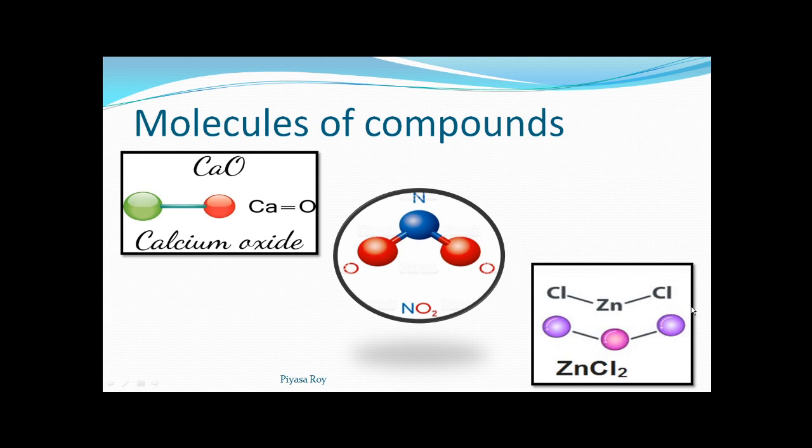So ZnCl2 is the formula of the compound zinc chloride. Here one zinc and two chlorine atoms are there, so the ratio of zinc to chlorine will be 1:2. This ratio is again fixed for this particular compound.